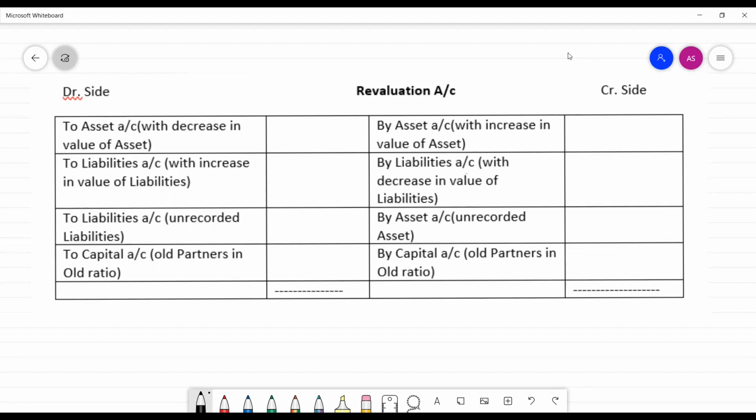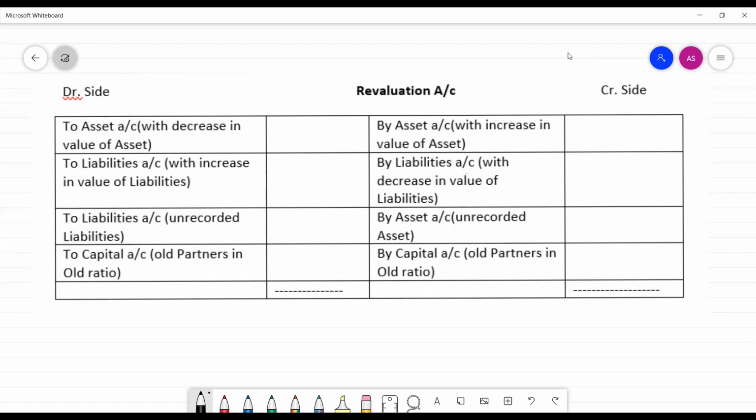If there is any unrecorded liability, it would come on the debit side, as it is a loss. The revaluation account is prepared just like a profit and loss account. All losses and expenses are shown on the debit side, and all incomes and profits on the credit side. With an increase in the value of an asset, we have a profit, so it comes on the credit side. With a decrease, we have a loss, so it comes on the debit side.